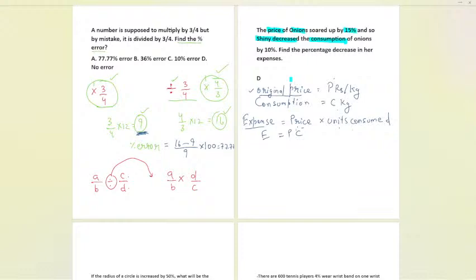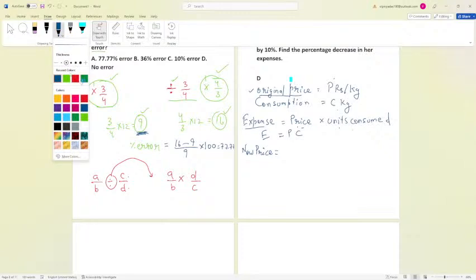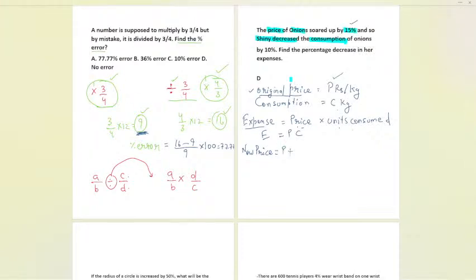And now it is saying that the price increased by 15%. Now the new price will be what? Everybody, let us focus over here. How can we find the new price? In order to find the new price, P was the original price. Now 15% increase, so by what? Basically 15% of P only.